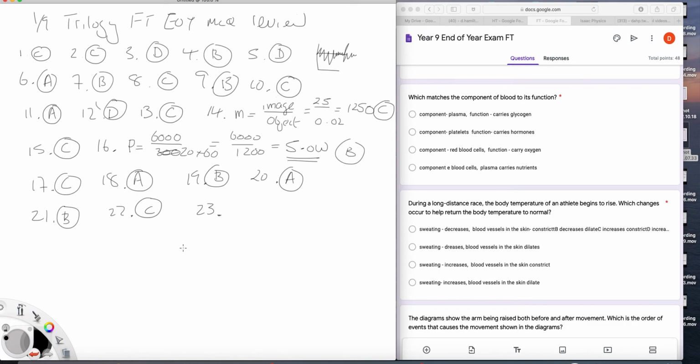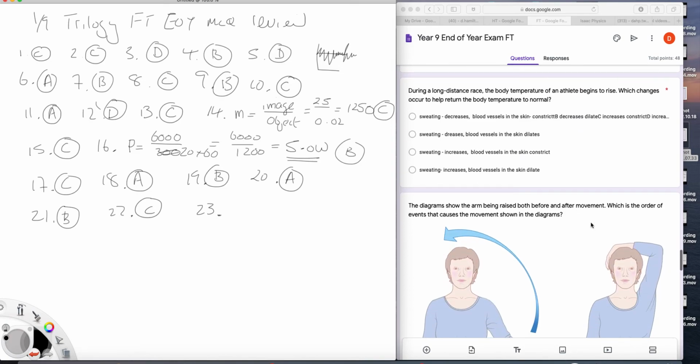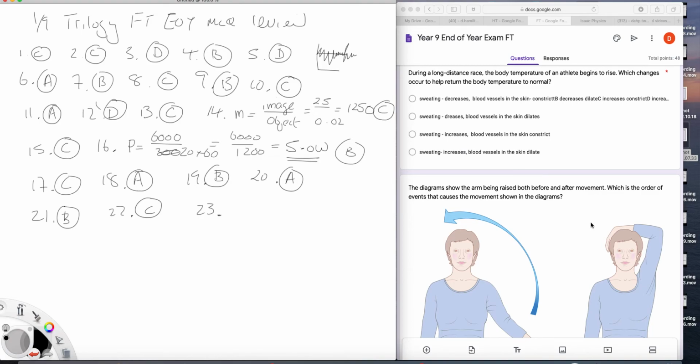23. During a long distance race, the body temperature of an athlete begins to rise. Which changes occur to help return the body temperature to normal? Well, you will sweat more, so that rules out the first two, down to the last two. Blood vessels in the skin constrict or dilate. Well, what you want is the thermal energy in the blood to get passed away from the body. So you dilate the blood vessels to get more blood flow through the skin on the surface so that you get more heat loss. The answer is D.